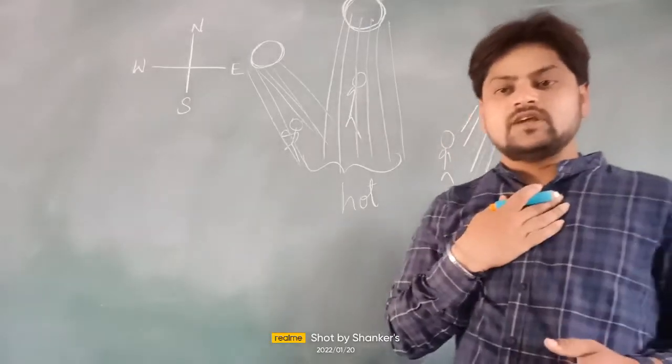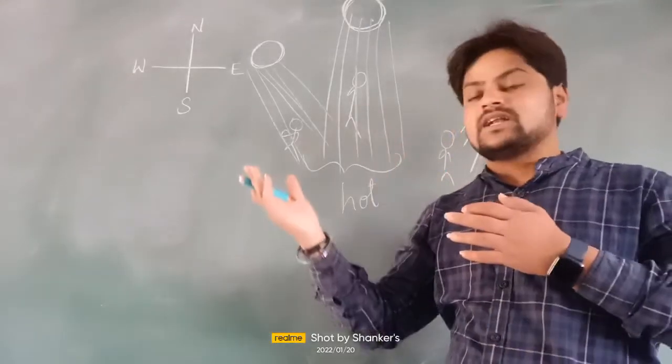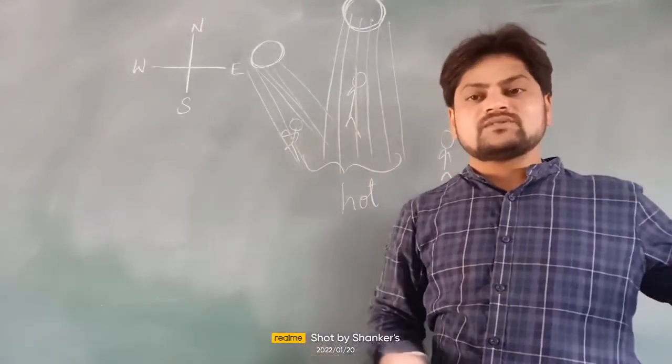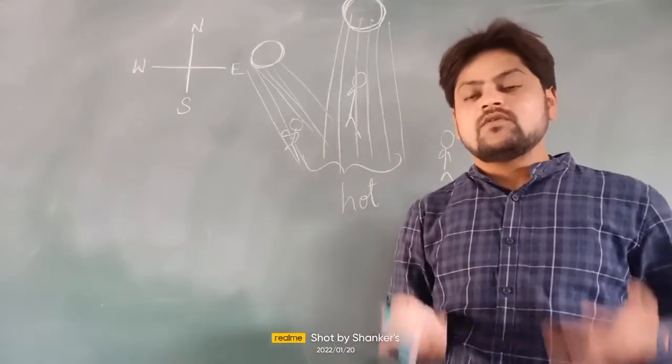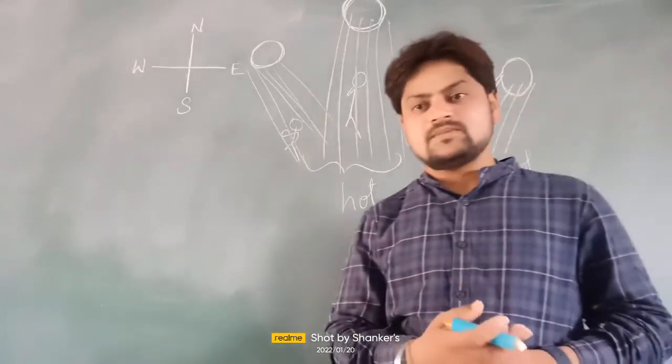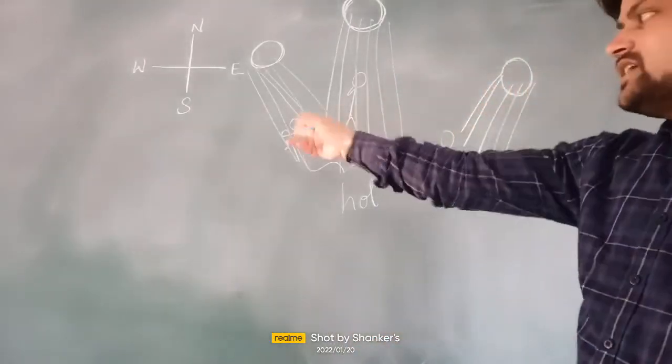We also feel more and more heat if we stand in a playground or somewhere outside of our home. If you stand anywhere on the road or playground, we feel more hot in the afternoon compared to evening and morning.